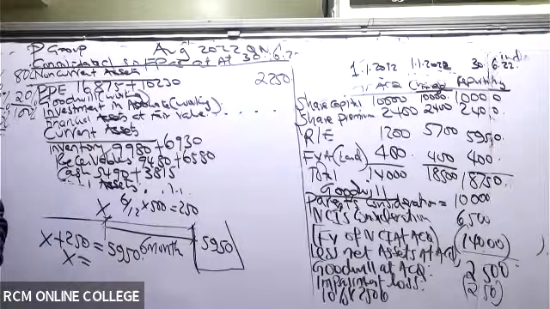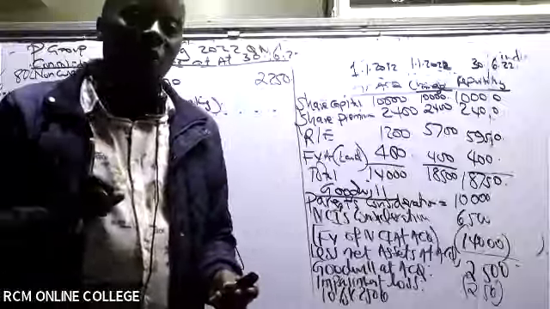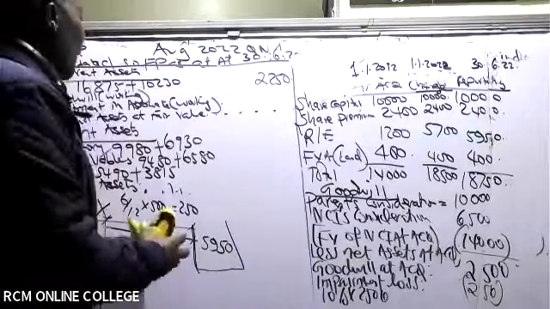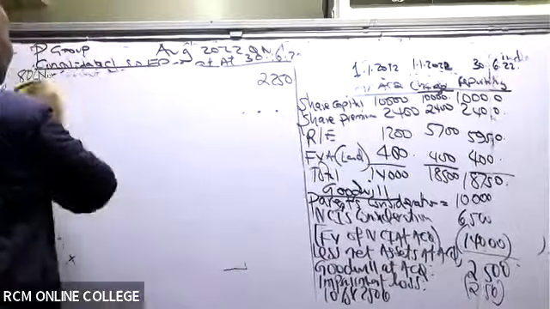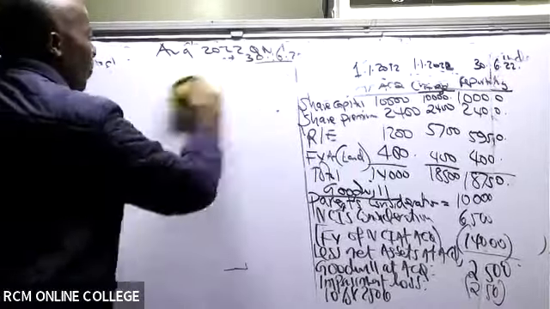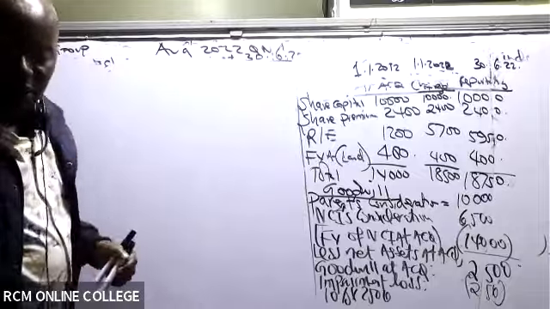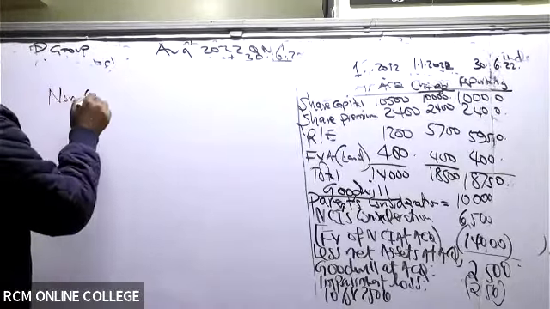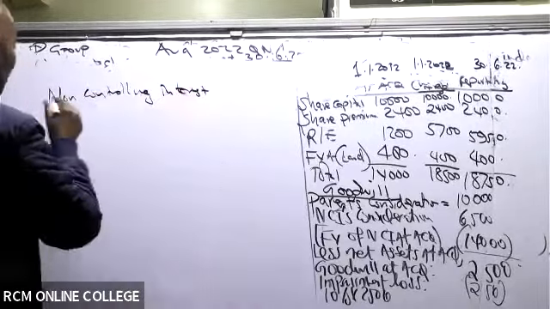Now, ladies and gentlemen, I would want you to help Mwalimu here to get the NCI. Roman 1, they want us to do the non-controlling interests. How do we get these non-controlling interests? Now we are fresh. So we have here non-controlling interest. This is what they wanted us to give them in number 1.